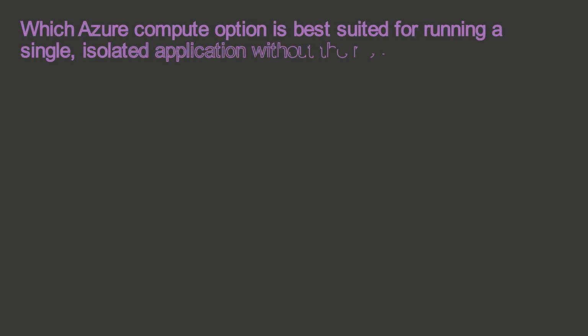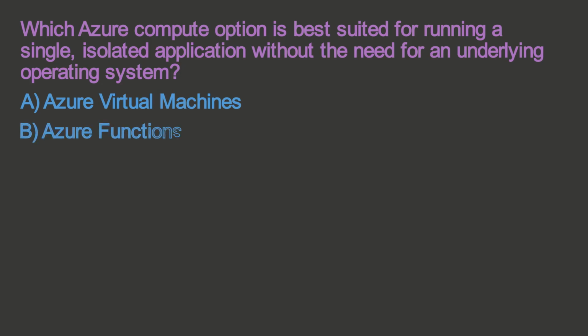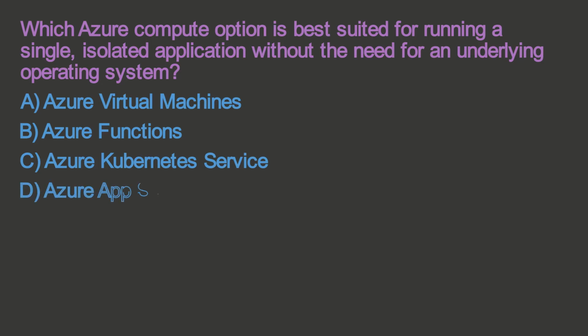Which Azure Compute option is best suited for running a single isolated application without the need for an underlying operating system? A. Azure Virtual Machines. B. Azure Functions. C. Azure Kubernetes Service. D. Azure App Service.